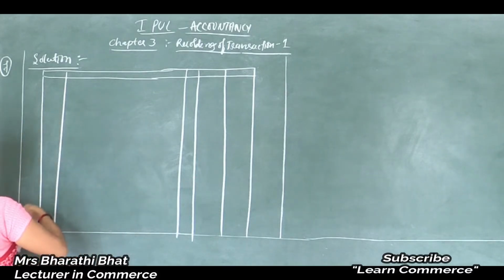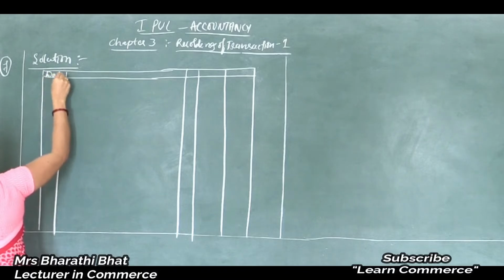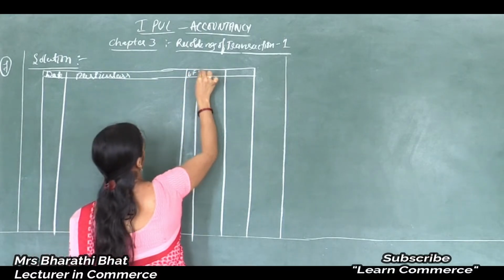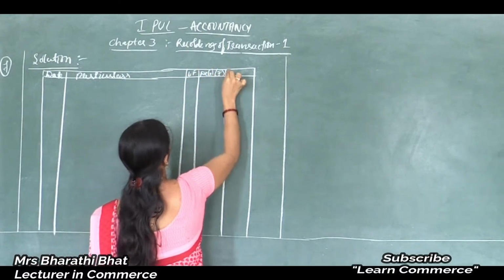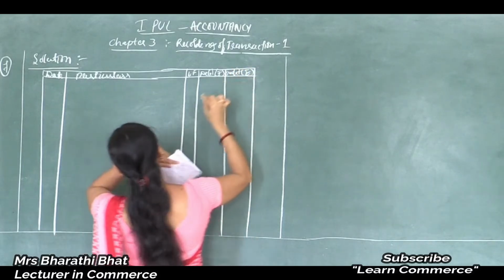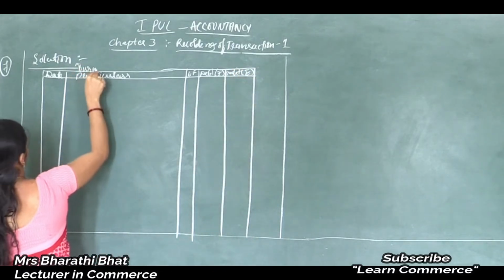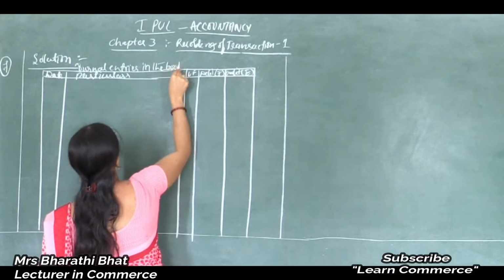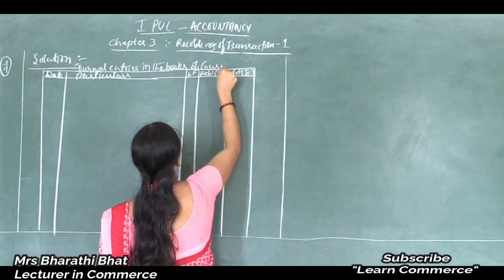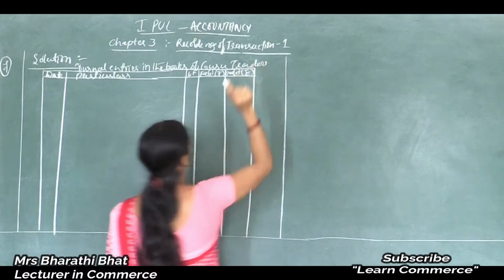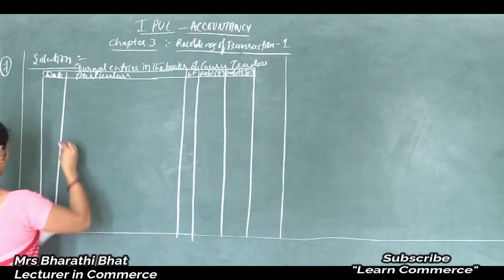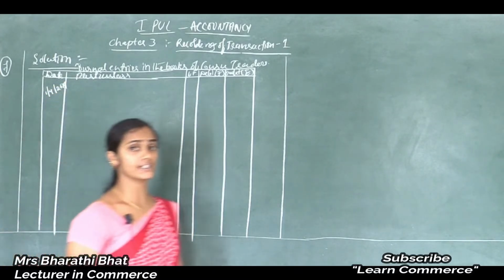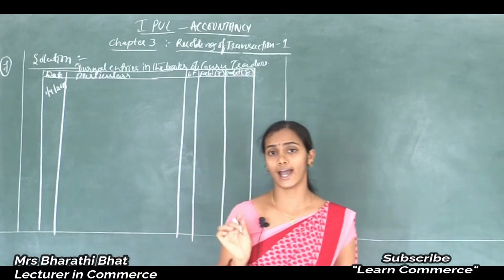So mention the date. Fill in the columns: date, particulars, LF, debit amount, credit amount. Heading: journal entries in the books of Guru Traders. First the date, 1/4/2019, business commenced with cash and building.